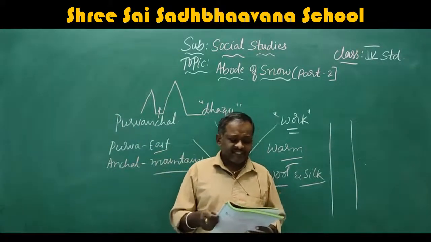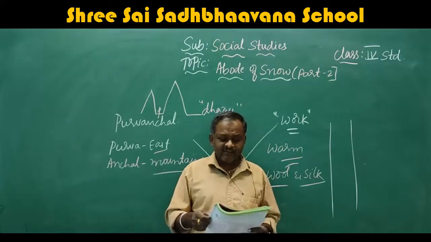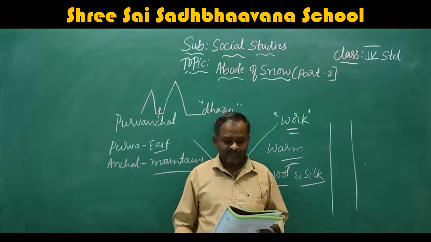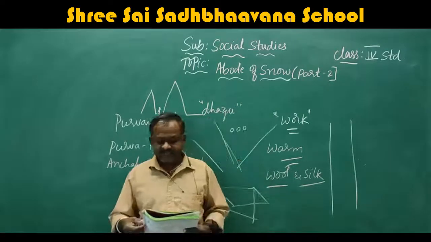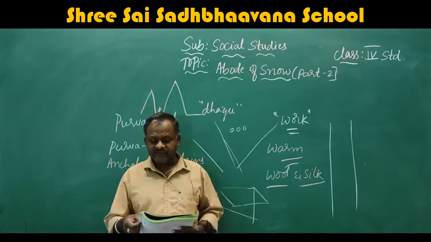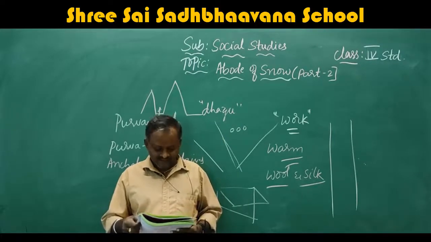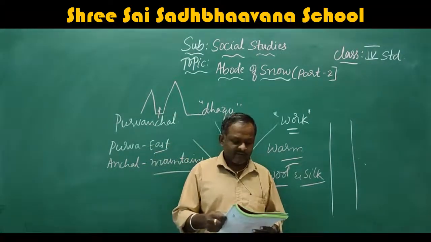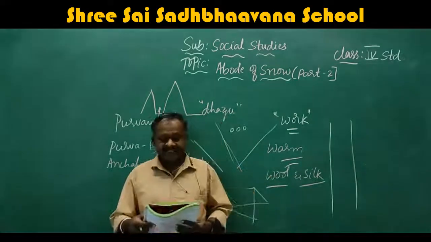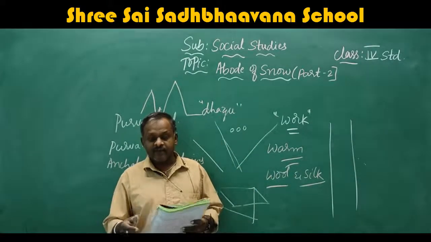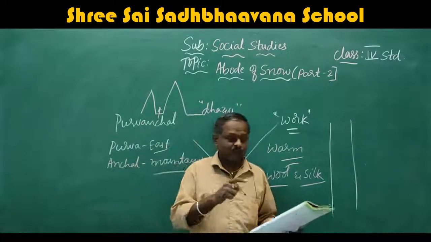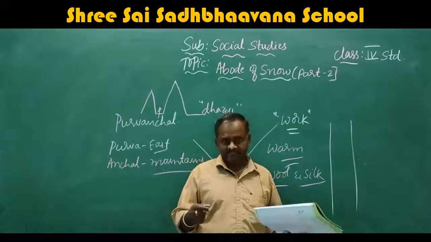The dense forests of the Himalayas provide us valuable timber and forest products. The hill stations located amidst the Himalayas attract tourists from all over the world. The high peaks of the Himalayas are visited by mountaineers from all over the world. The dense forest provides valuable timber, that means wood, and forest products.